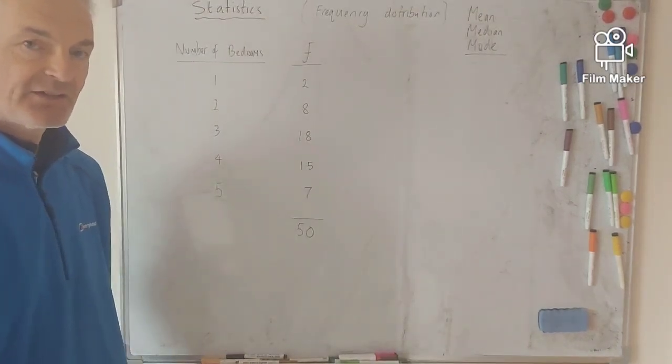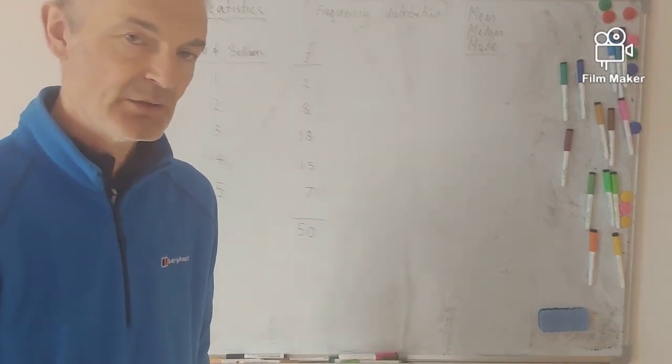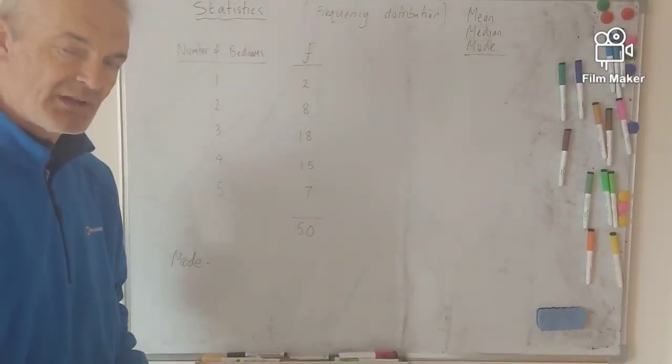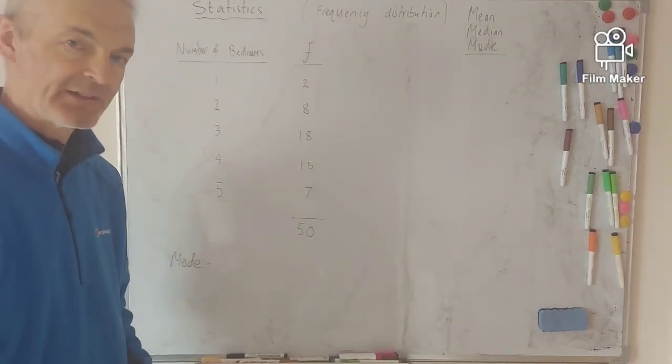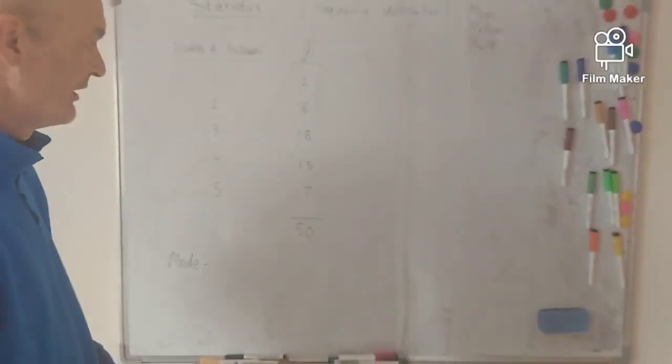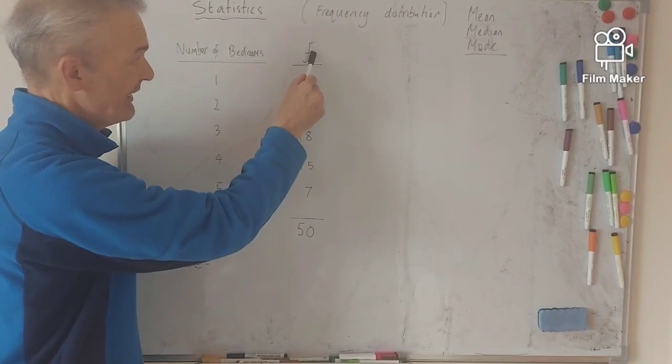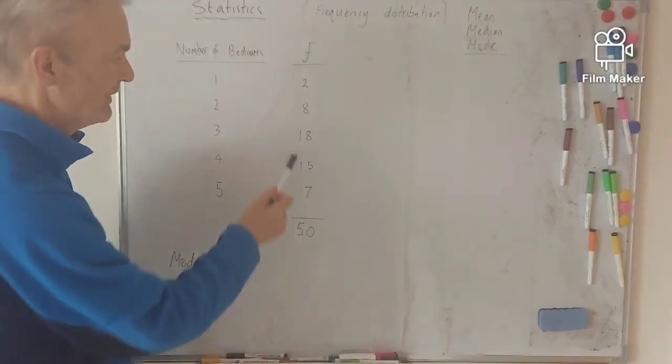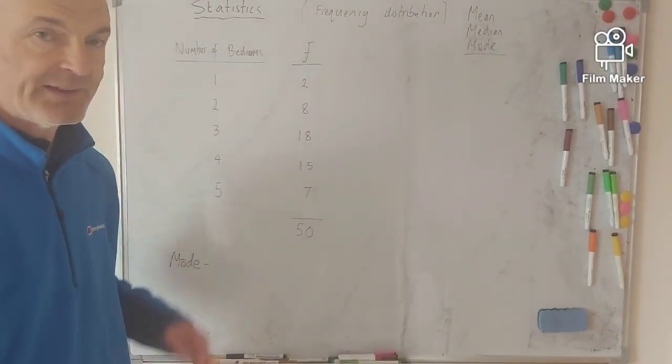So we're asked to find the mean, median and mode. I'm going to start with the mode like I did before. And if you remember from our definition, the mode is the most frequent. So the one that comes up the most. Well, as you look at the frequency here, we're looking for the most frequent. Well, 18 is the most frequent, isn't it?